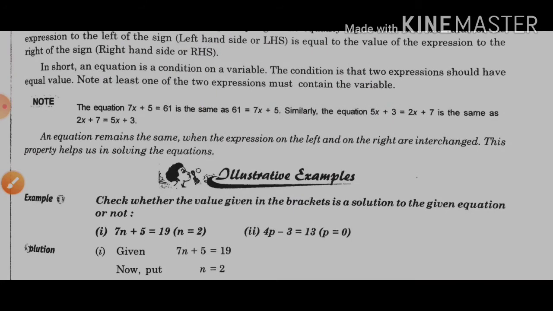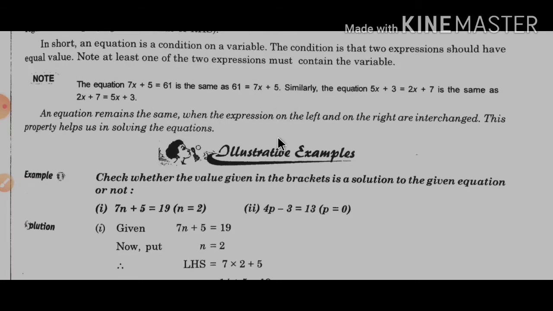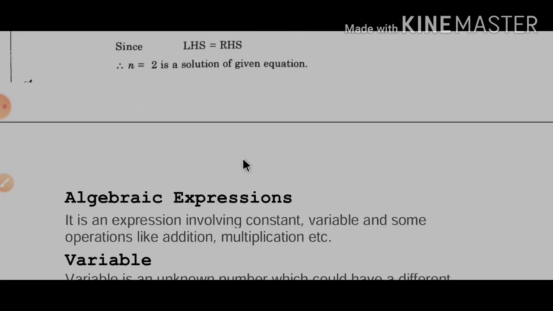The equation remains the same when the expressions on the left and right are interchanged. Here you can see 7x plus 5 is 61. It is also the same if we interchange the places: the left hand side becomes the right hand side. Now we have interchanged. 61 is written on the left hand side, and 7x plus 5 on the right hand side. But the value of the equation is the same, both equations are the same. If we interchange the sides of these expressions, it will help in solving equations easily.